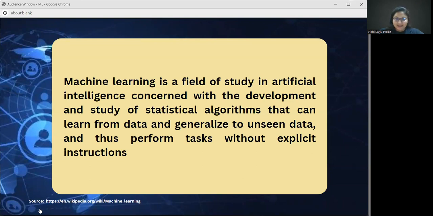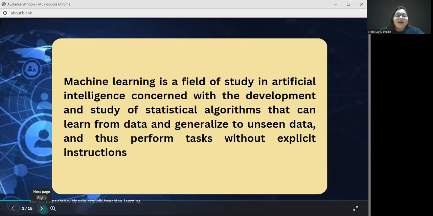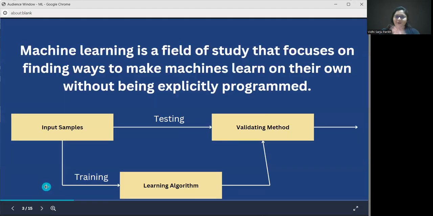Now, how do we make the machines learn in such a way that when the machine ends up learning and I, as an external user, give some input data, the machine knows what to do with that data without me having to instruct the machine what it is supposed to do with it. It's just as simple as that. We make the machine learn what to do with the data so that whenever it handles such kind of data, it does not need an explicit person to instruct it as to what it should be doing. And how do we do this?